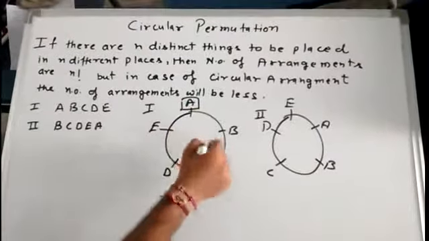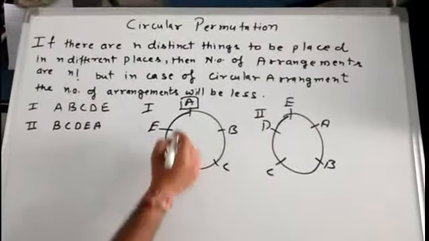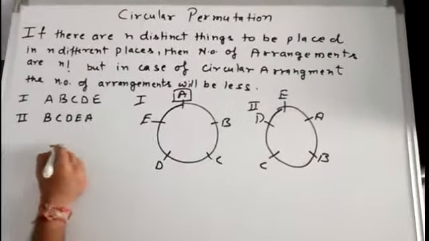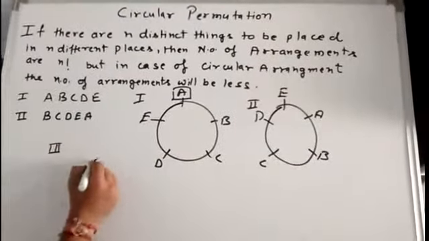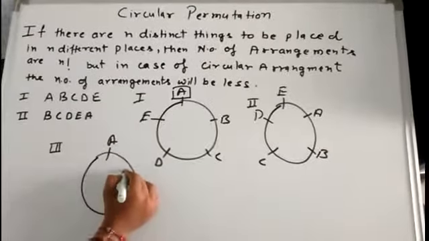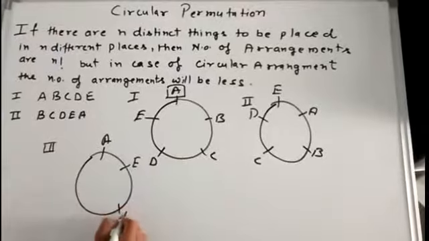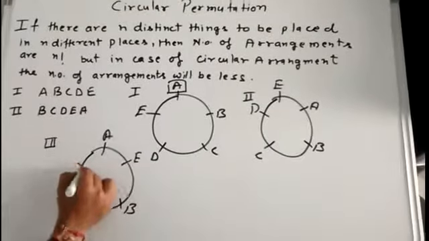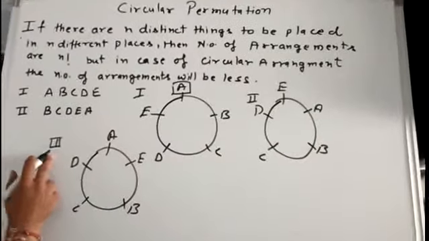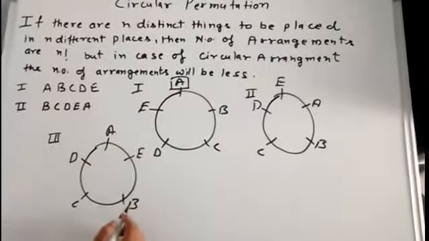Now they will make a shift of one place, but A will remain at the same position. So the arrangement which we are getting will be different, this third one is different from the first one.